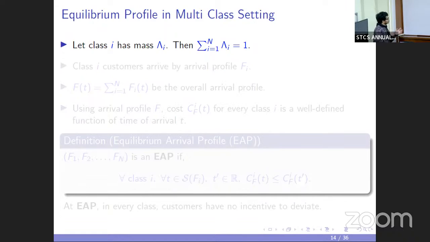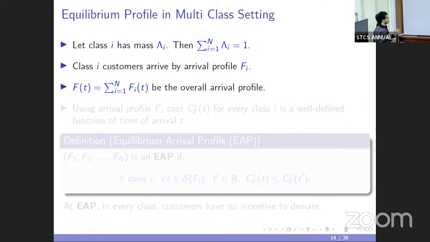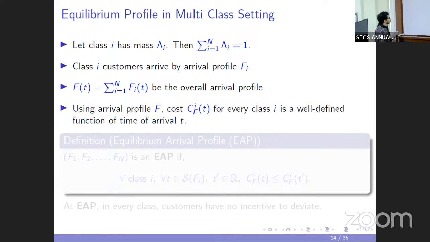Some more notation: let's say class i has a mass lambda_i, and the total mass of the customers is 1, so the sum of all these lambda_i is equal to 1. Now every class is picking up an arrival profile. That is, class i customers arrive by arrival profile F_i, and the overall arrival profile F is the sum of these arrival profiles. What this capital F is, is at a given time the total mass of customers of all classes that has arrived into the queue.